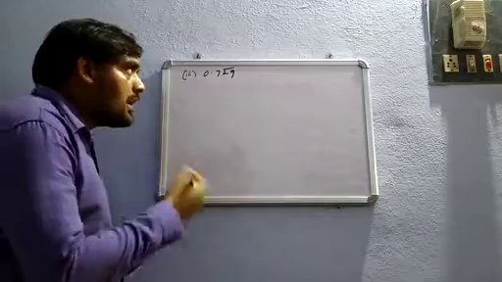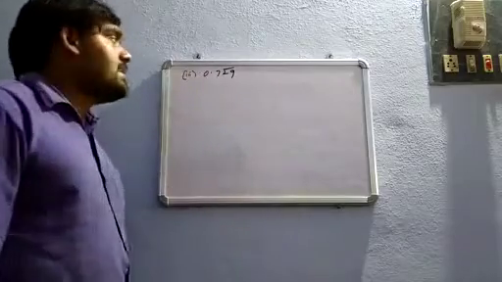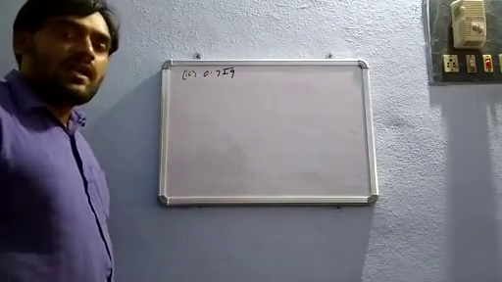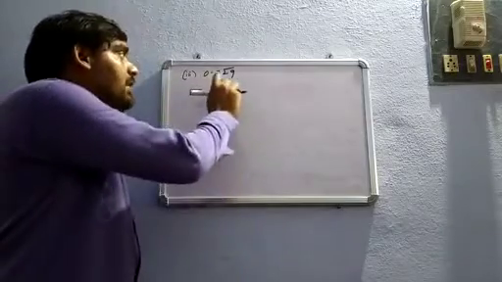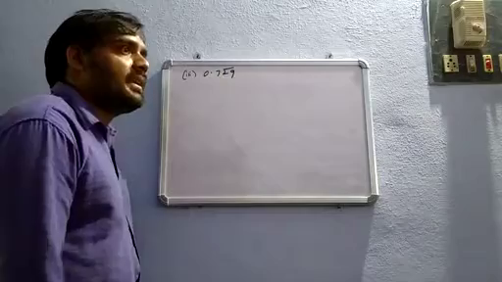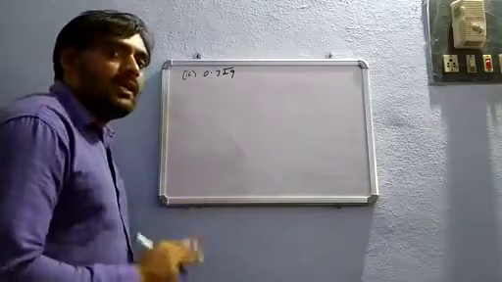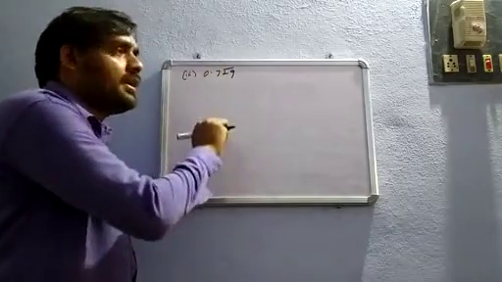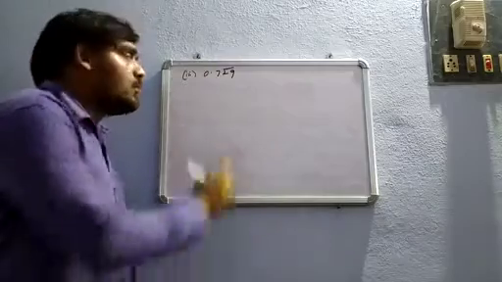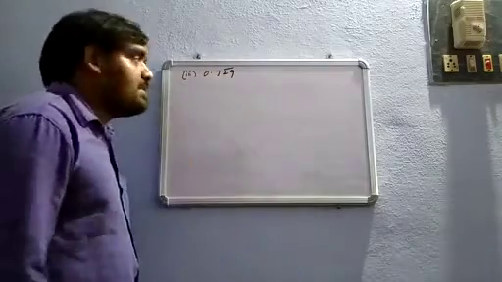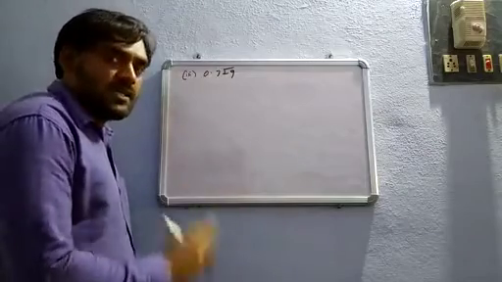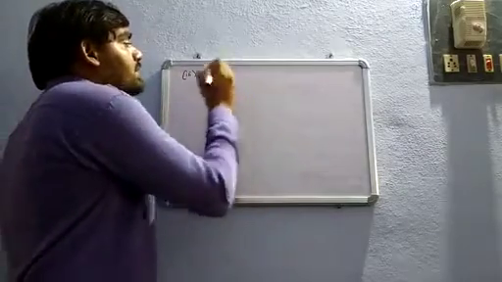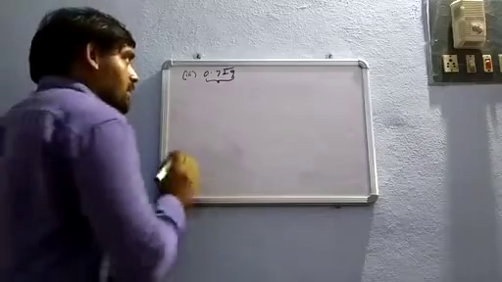Whenever you convert a mixed recurring decimal into P by Q form or rational form, we will get 3 equations. You have to remember, if a given decimal number is mixed recurring, we will get 3 equations. If a given decimal number is pure recurring, we will get 2 equations.